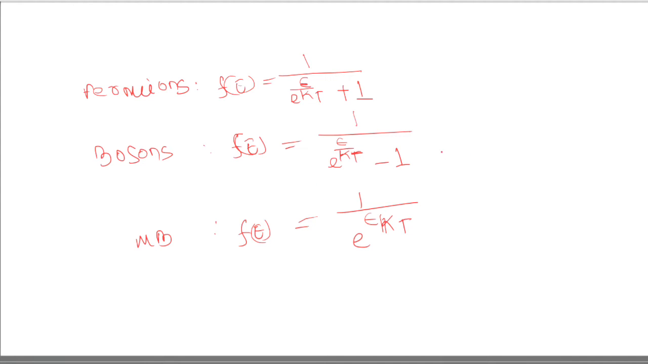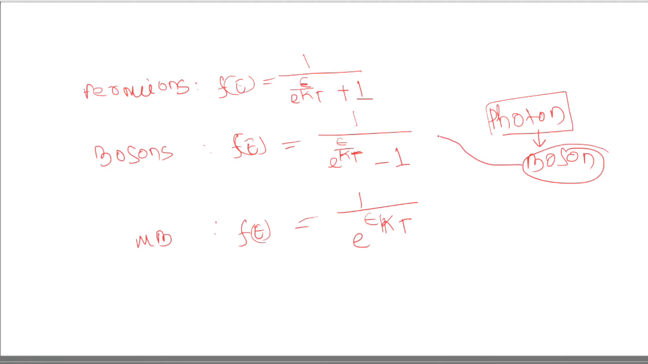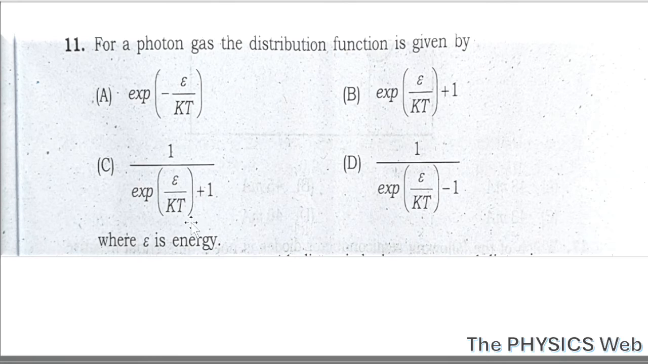Okay, and here in the question it is asking for the photon gas, and we know photon is a boson. Okay, so for photon the distribution function will be f of e equals 1 by exponential e by kT minus 1. So your correct option is option D.